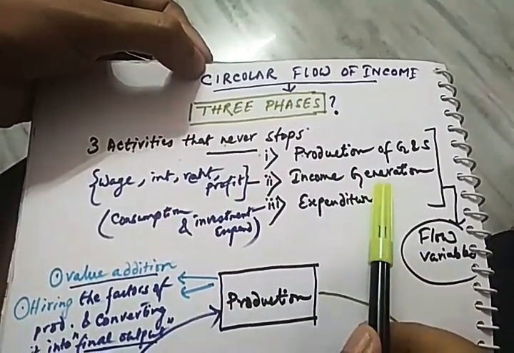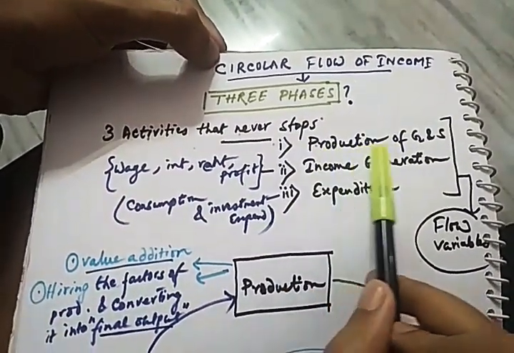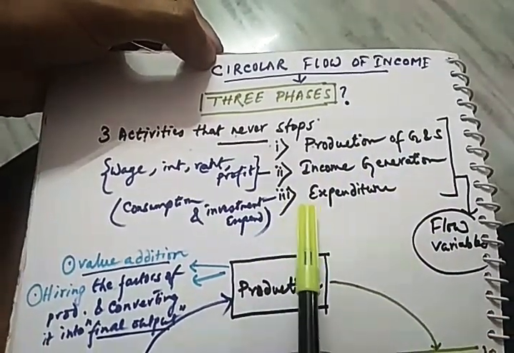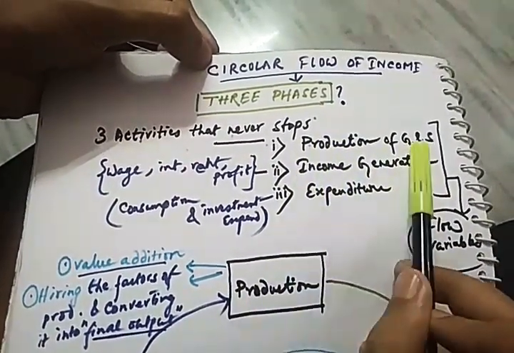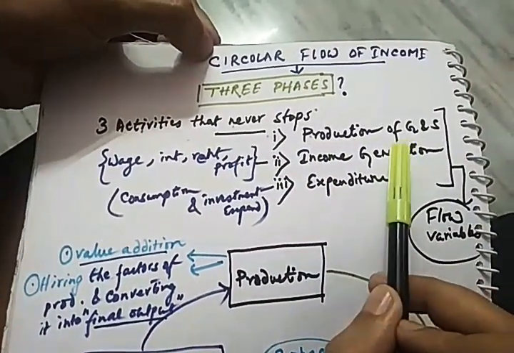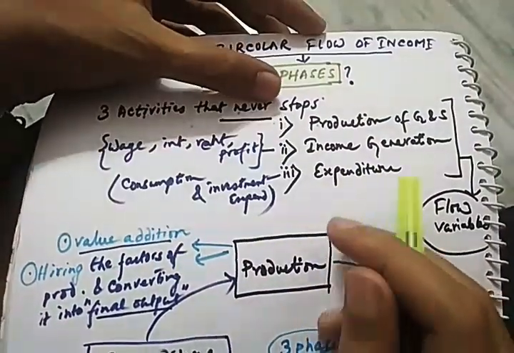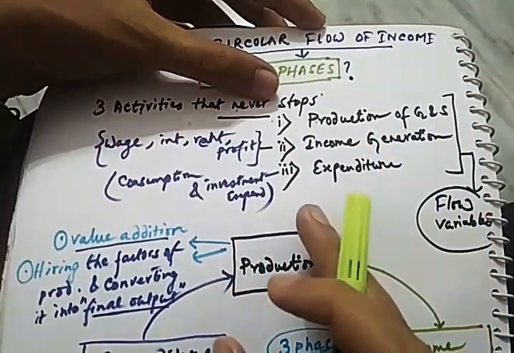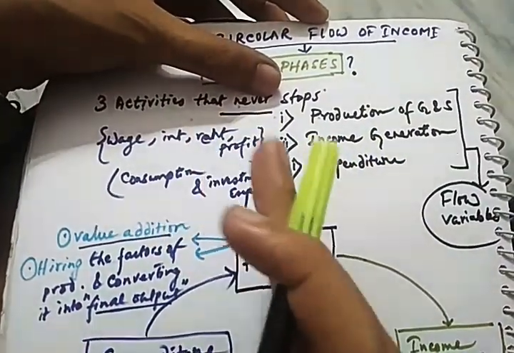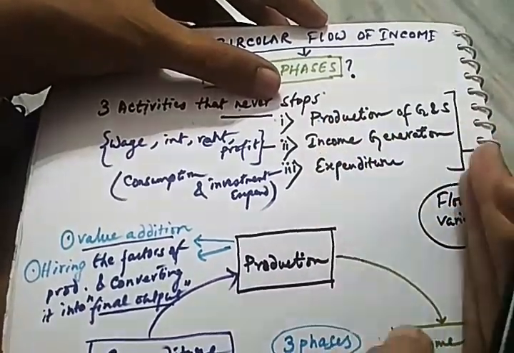The three economic activities that never stop are: number one, the production of goods and services; number two, the income generation; and number three, the expenditure. Now, what is the production of goods and services? The production of goods and services refers to the value addition process. Whenever a producer starts producing an output, it adds some value at each stage, starting from the raw materials till the final output.